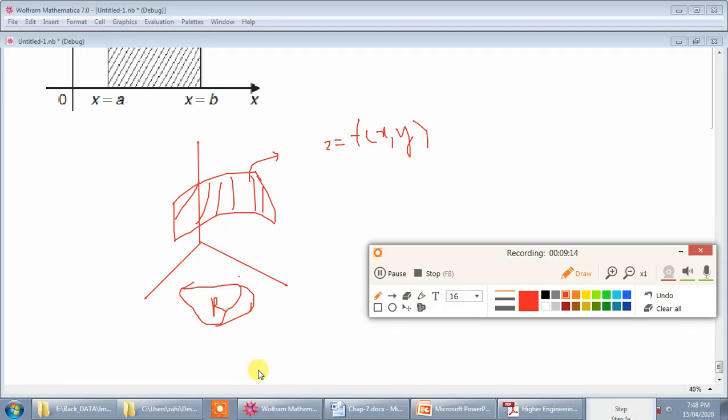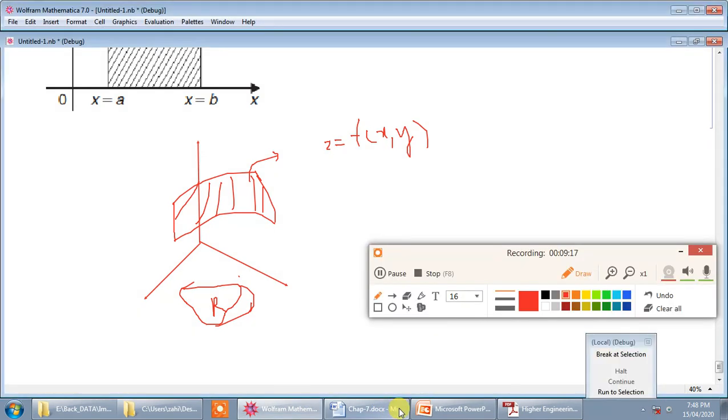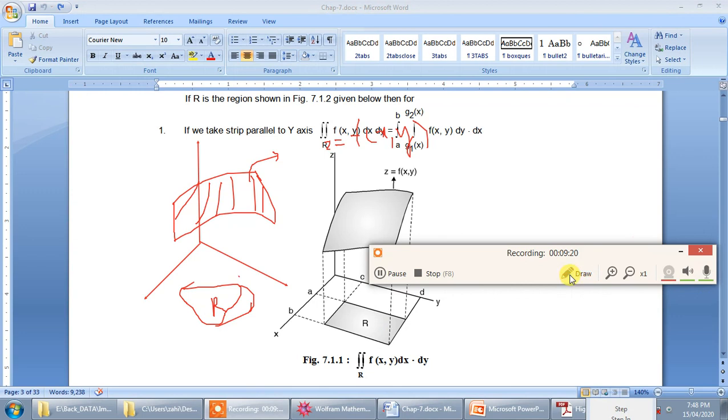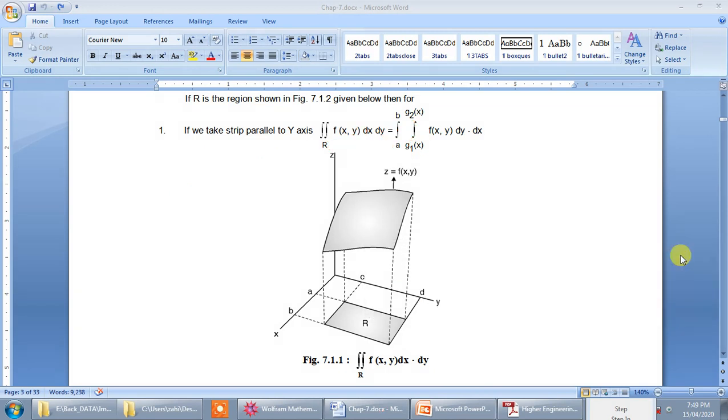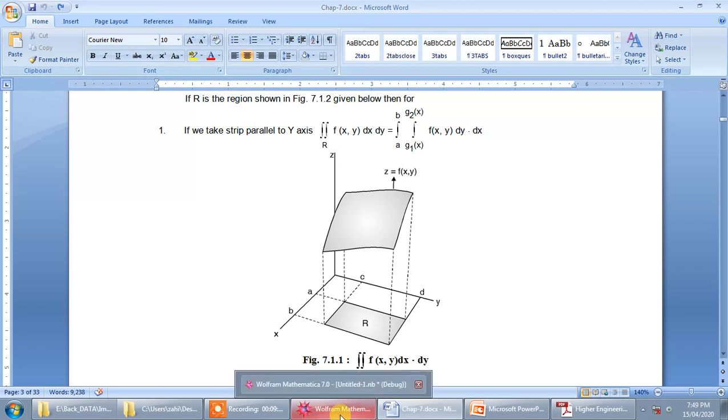Now this region R is going to play a vital role in deciding the limits. Here we will be taking a strip either parallel to the x axis or parallel to the y axis.